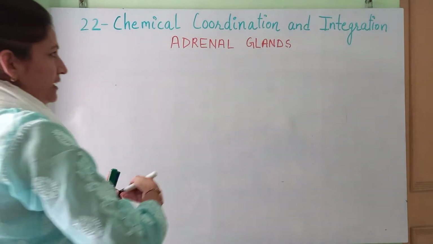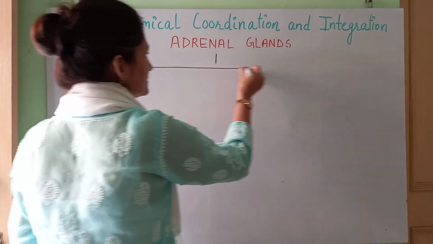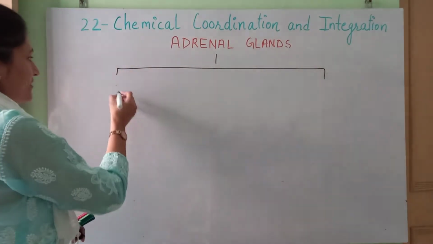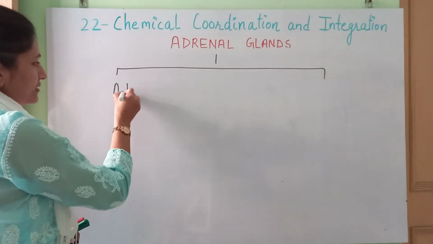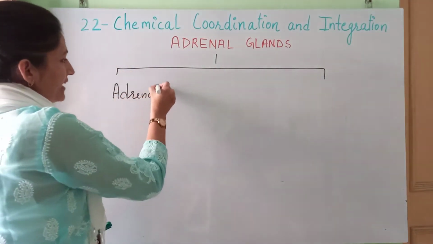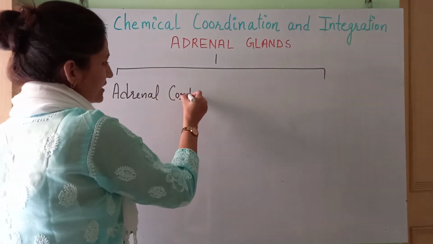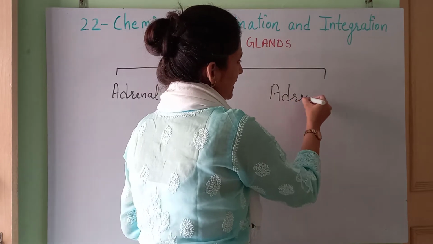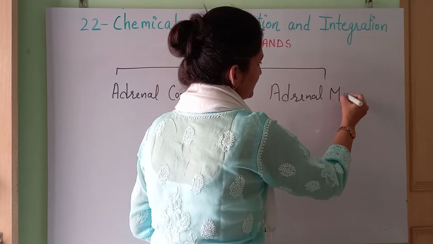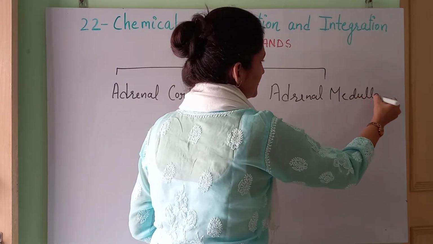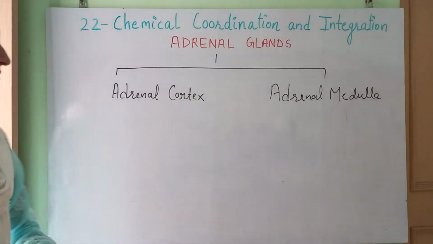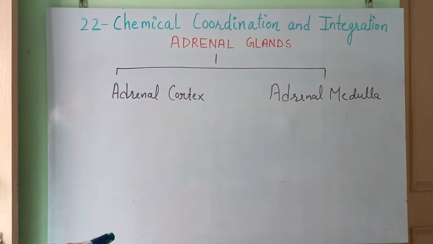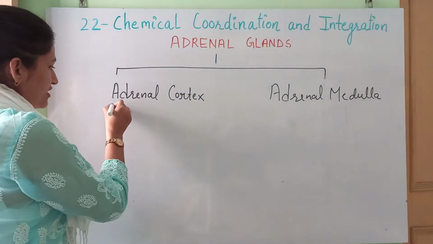So we'll just do the classification of this. The adrenal gland is divided into adrenal cortex region and adrenal medulla. Okay. Now this adrenal cortex is further divided into three zones.